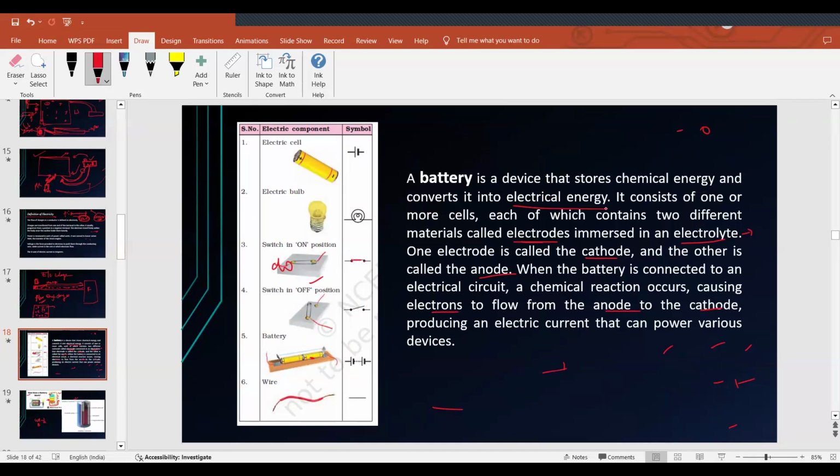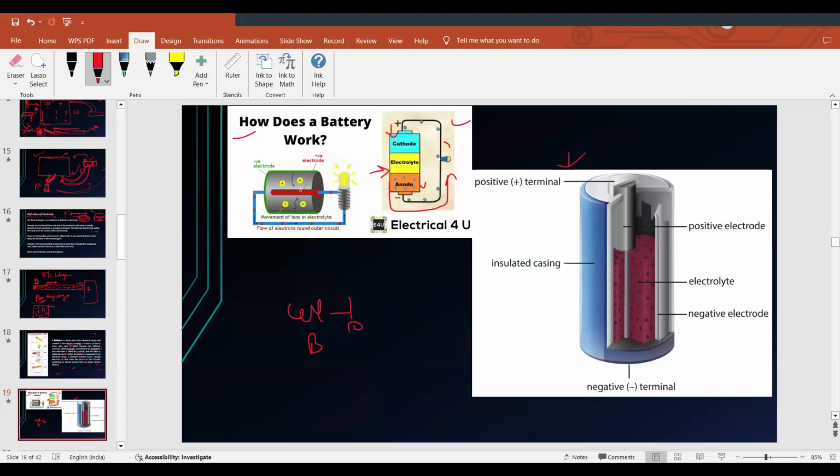It consists of one or more cells, which combine to form a battery. See this diagram. There are three things in a battery: a cathode, an anode, and an electrolyte. The electrolyte is the chemical solution from which the charges are formed.